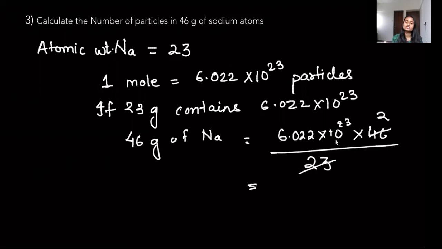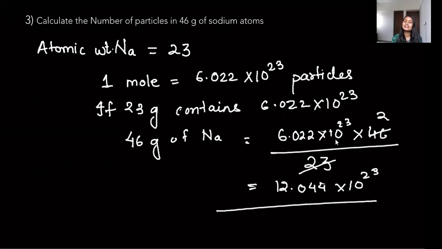So double of this. That means 12.044 times 10 to the power 23. That's right. These many particles are present in 46 gram of sodium. So here we go. We have solved another one. Next question.